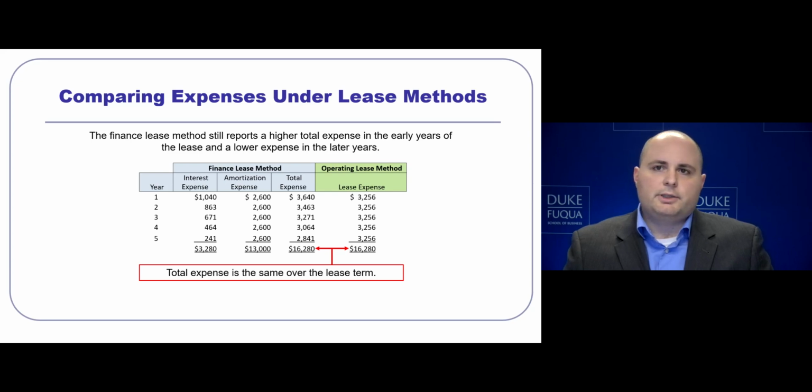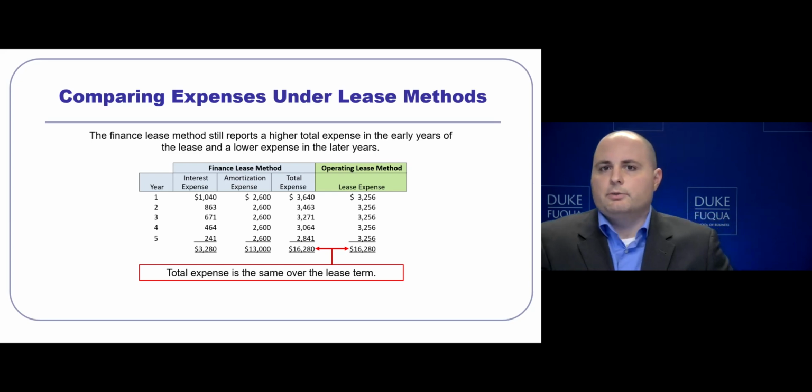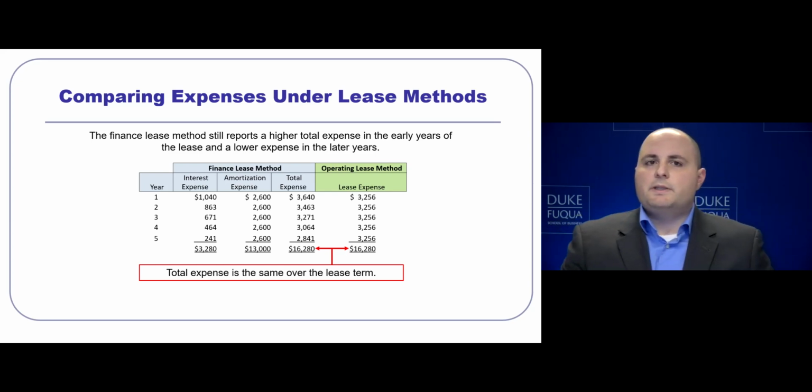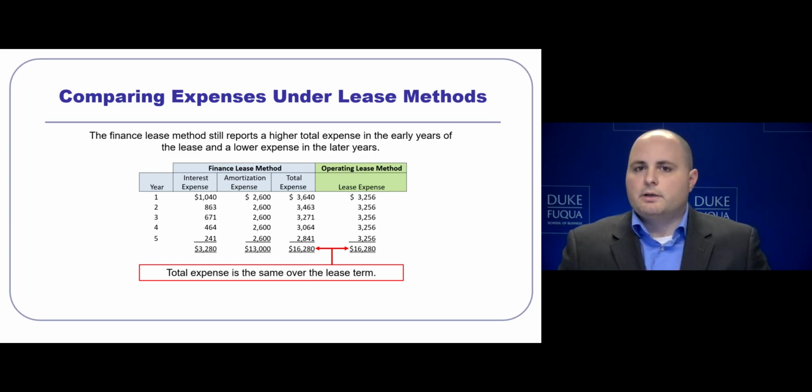Notice that at the end of the leasehold life of 5 years, both expenses are equivalent. However, in earlier years, operating leases have lower expenses, which remain stable throughout the leasehold period. The expenses, however, on finance leases start high and end low. So earlier in the life of a lease, finance leases are slightly more expensive. However, later in the life of finance leases, they're less expensive than operating treatment. This concludes the vignette.